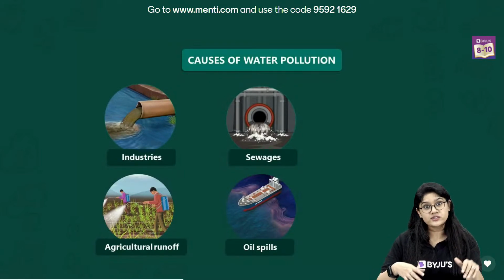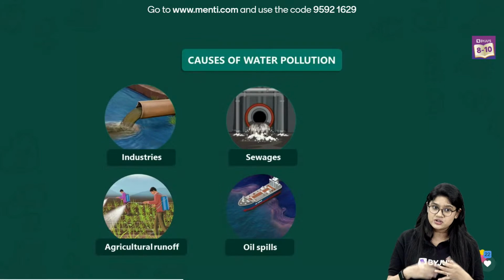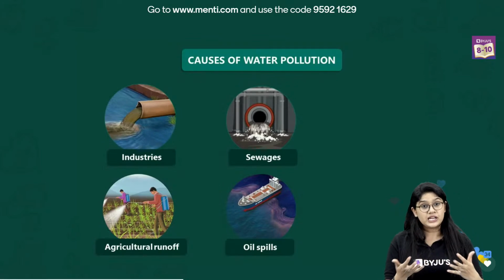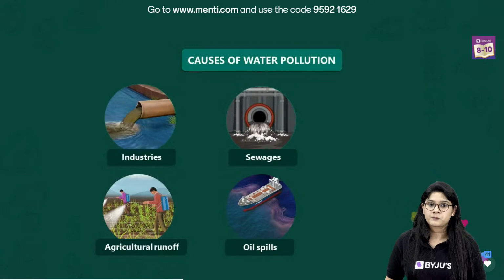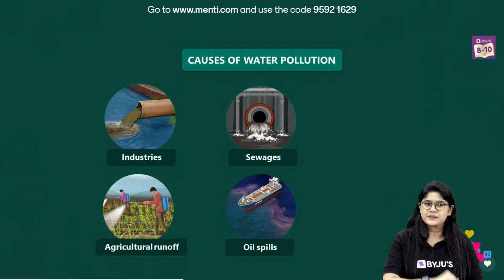And over here we have the causes of the water pollution. We have industries, then we have the sewage. If untreated water is being dumped into the water bodies, of course that will be creating the water pollution. We have agricultural runoff and the oil spill. Yes, it's a misclick, right? Yeah, it happens.